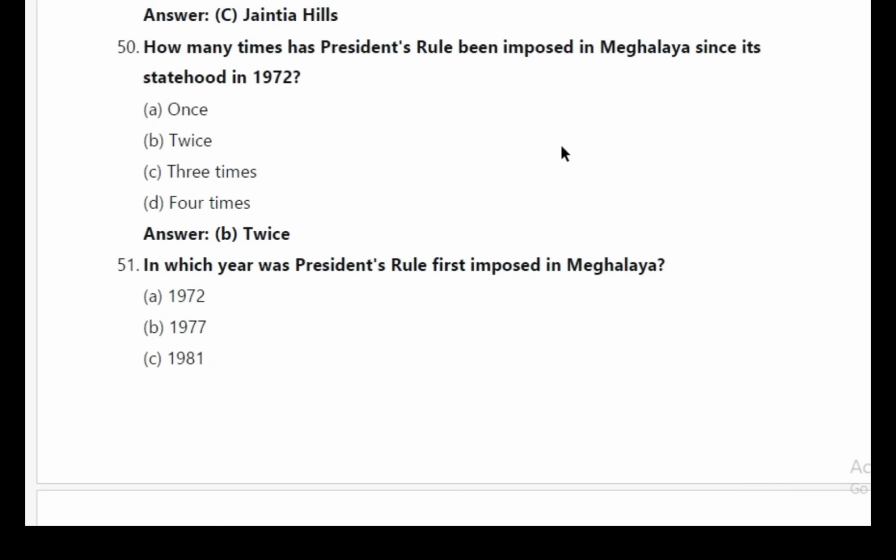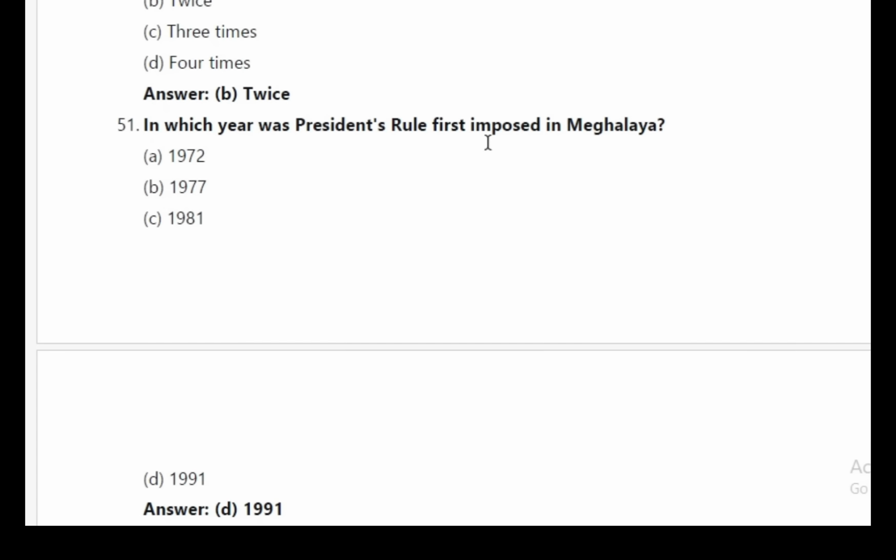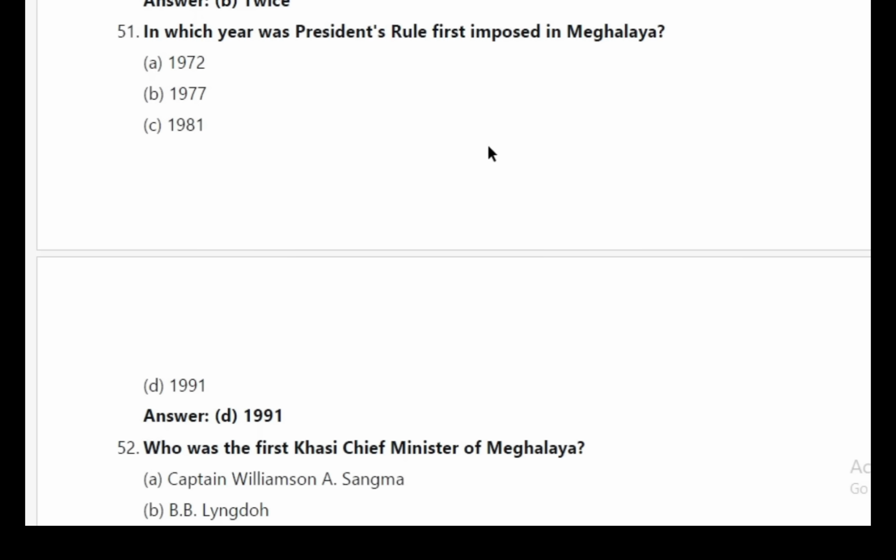How many times has President's rule been imposed in Meghalaya since its statehood in 1972? Answer B. Twice. 51. In which year was President's rule first imposed in Meghalaya? Answer D. 1991.